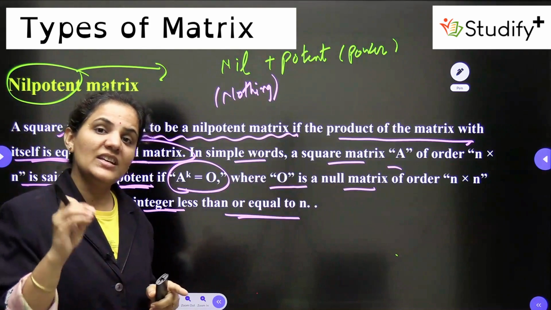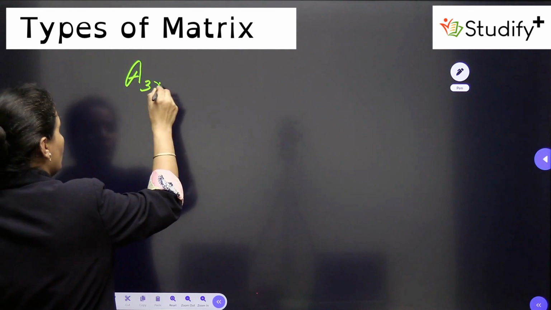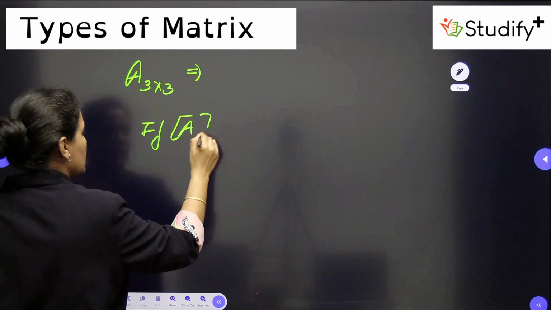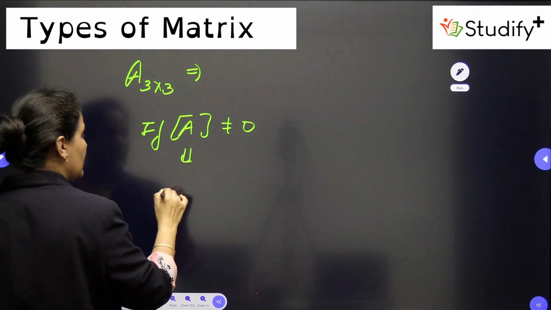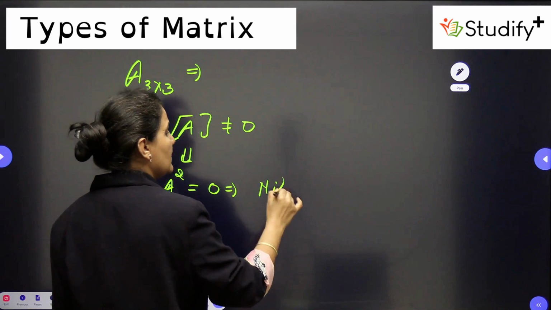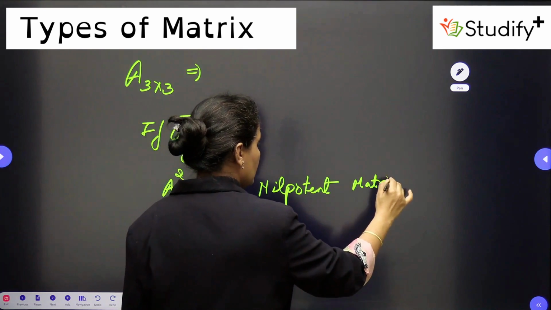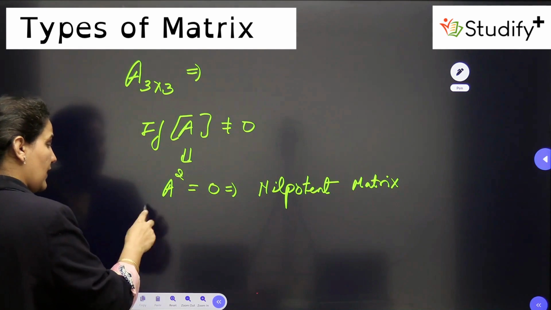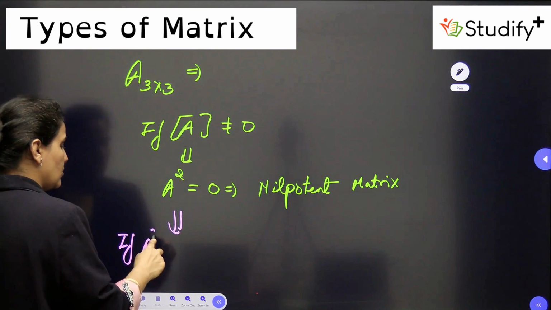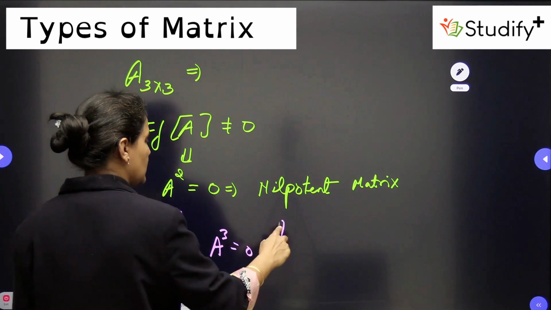So if you have a 3 cross 3 matrix, I am writing here, a matrix A whose order is 3 cross 3, if A is not equal to 0, and if we find its square, and A square is equal to 0, then this will become a nilpotent matrix. Or if A square is not equal to 0, and if you find A cube, and A cube is 0, then also it will be a nilpotent.